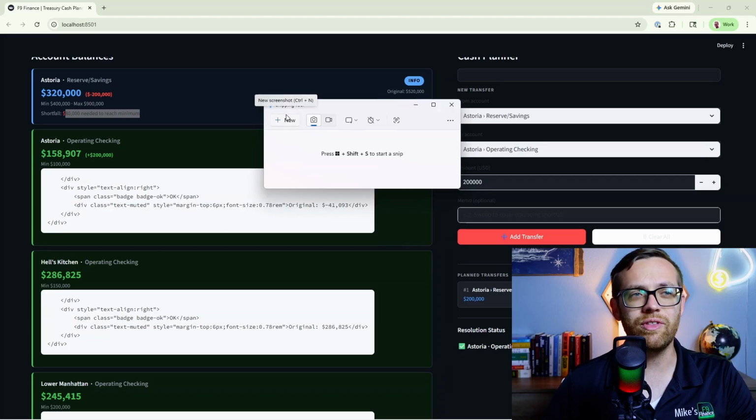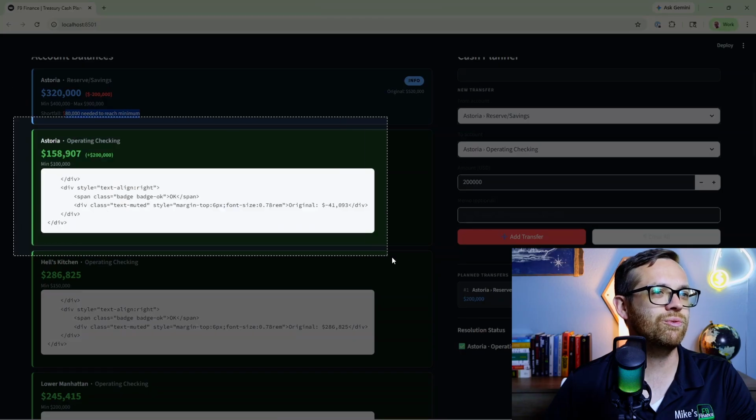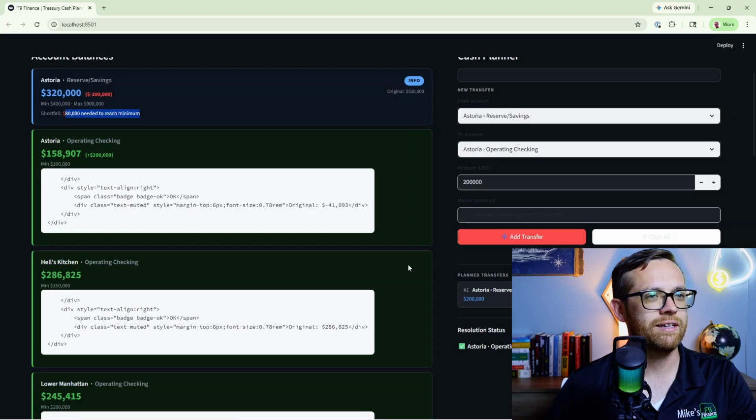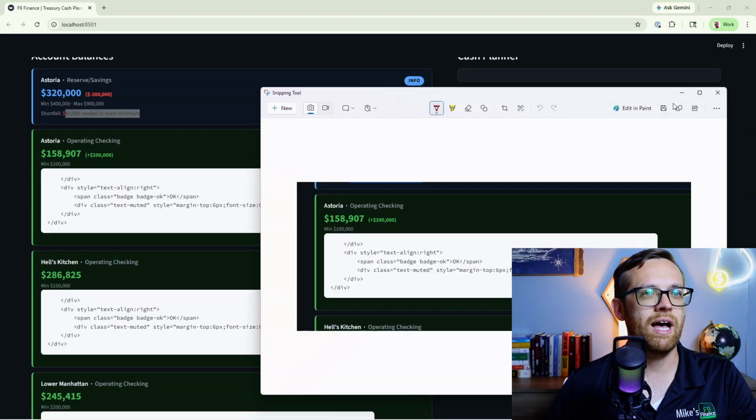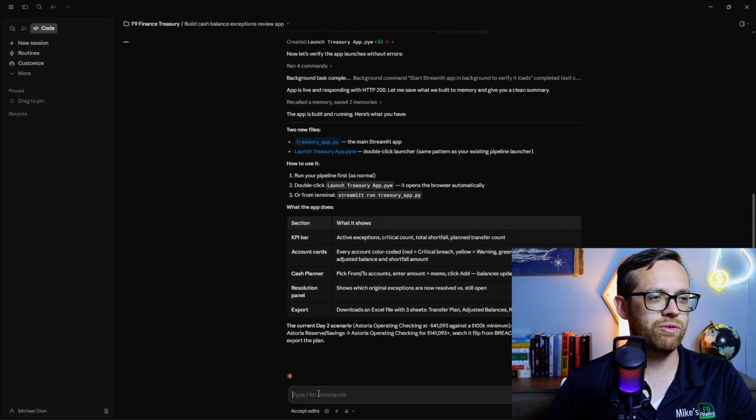So now a really cool thing you can do is you can just snip images in, and you can say, hey, I'm seeing this issue. Could you help me out? We'll go ahead. We will copy this. We'll come back to Claude Code.